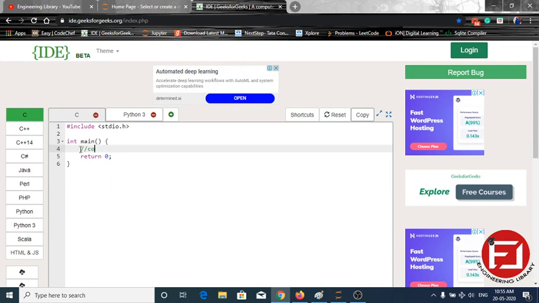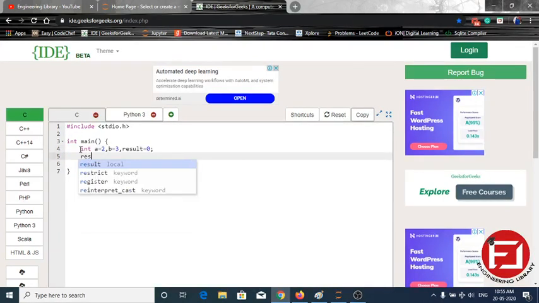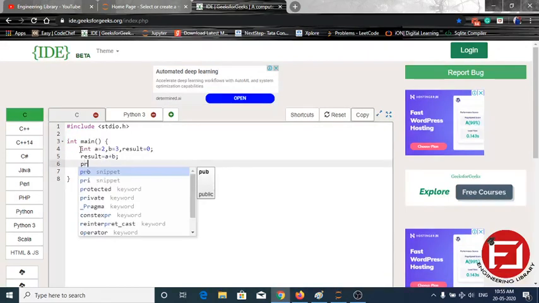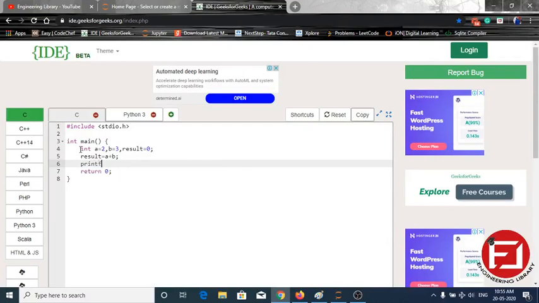Let me write it again: int A = 2, B = 3, result = 0; result = A + B; and then we have to write a printf statement.